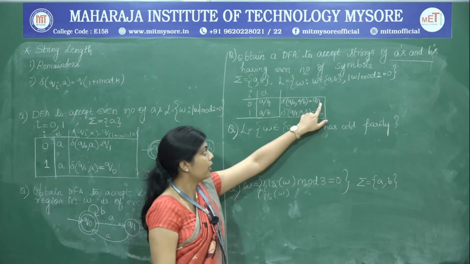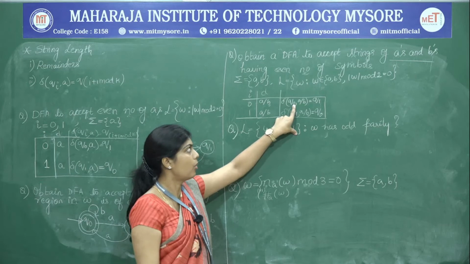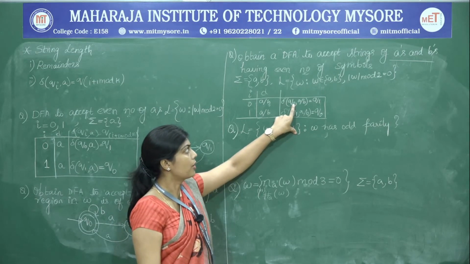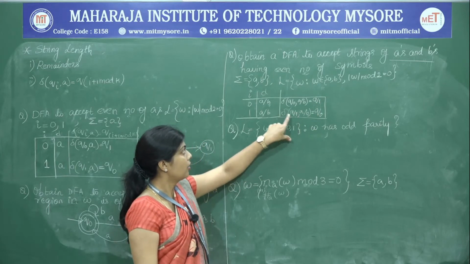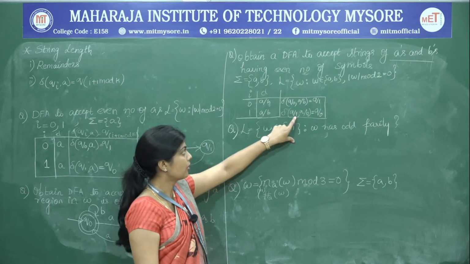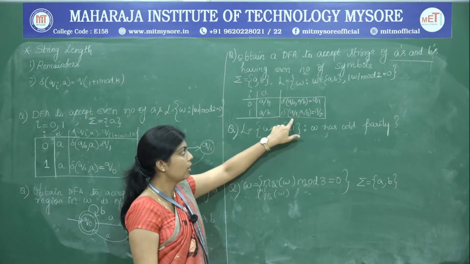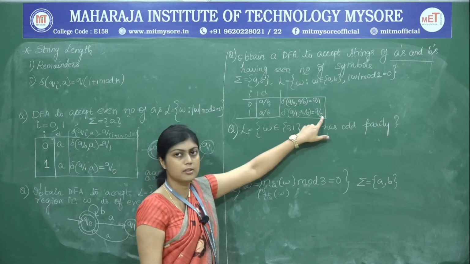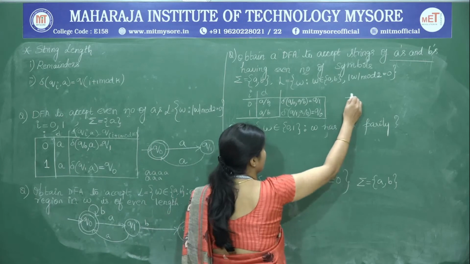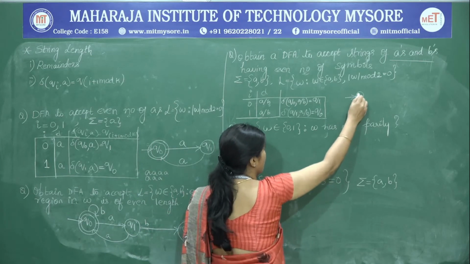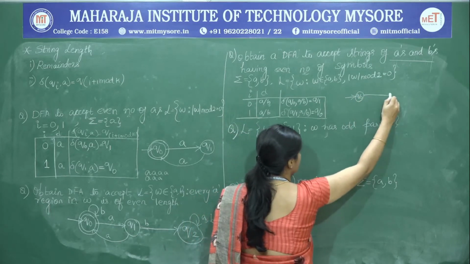The reason why we have 1 here is that this is treated as an I. So, I plus 1 mod 2. So, 1 mod 2 has become 1 here, and next we have 1 already here. So, therefore, 1 plus 1 mod 2, that is nothing but 2 mod 2, has become 0 here. So, we will draw the diagram for the same. So, first we have Q naught, and then we have Q1.